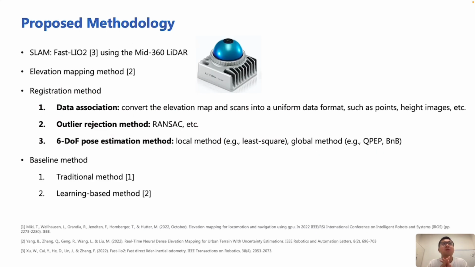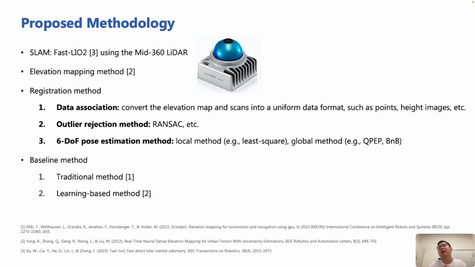So in this plan, I will focus on elevation mapping methods, and I will propose a new registration method to estimate the pose online to improve the quality of the elevation map. For the SLAM part, I will use the state-of-the-art LiDAR-inertial odometry, Fast-LIO, with this Livox Mid-360 LiDAR. And in registration, I will propose a new data association method, like converting the elevation map and scan into a uniform data format, and propose an outlier rejection method to improve the ratio of inliers, and propose pose estimation methods using local methods or global methods to estimate the pose accurately.